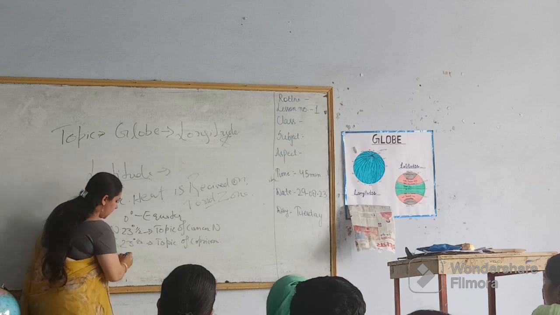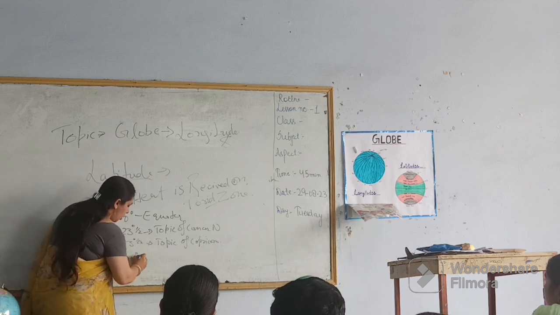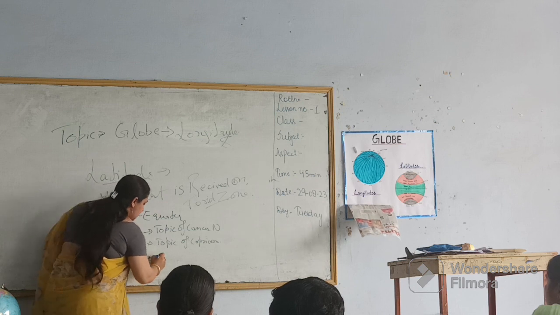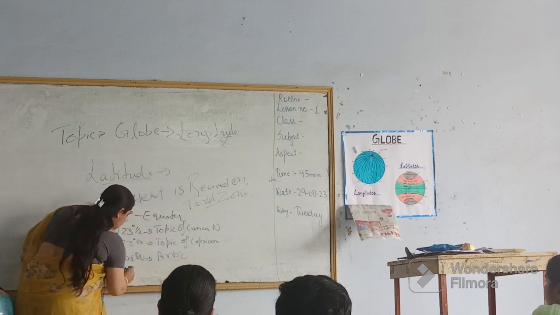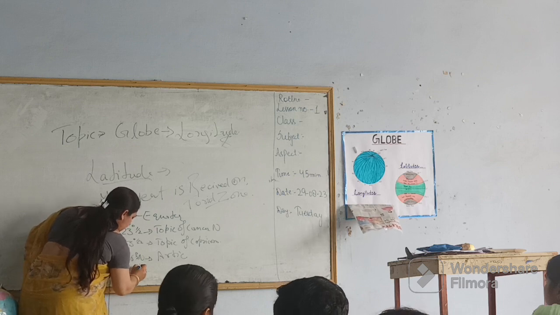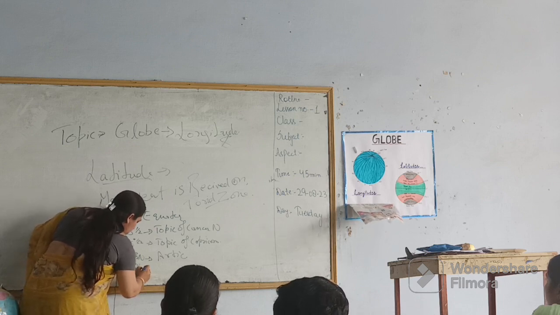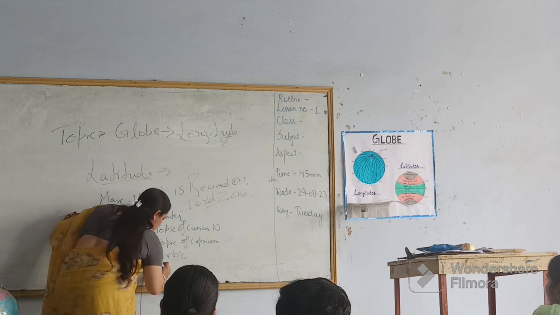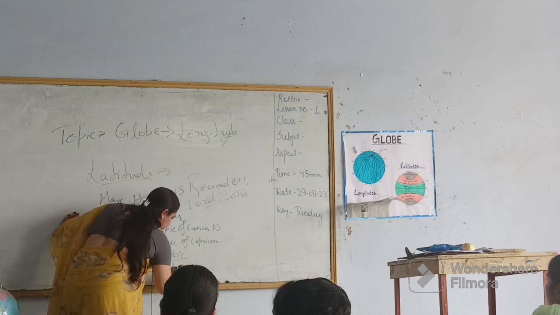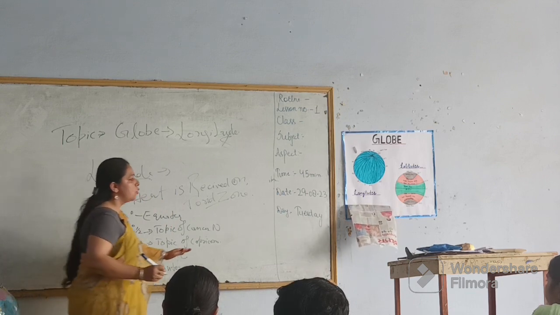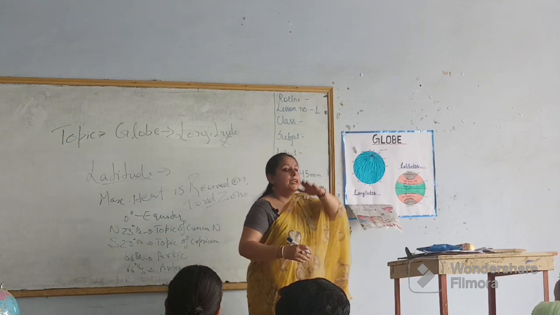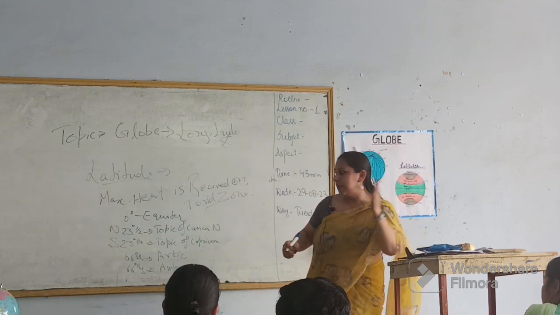And 66 degree 30 minutes north is the Arctic, and 66 degree 30 minutes south is called the Antarctic. So from these zones the temperature keeps decreasing, decreasing and decreasing.